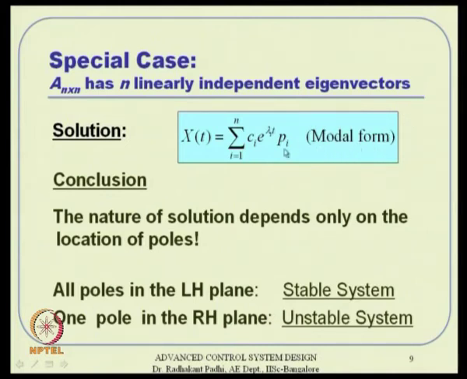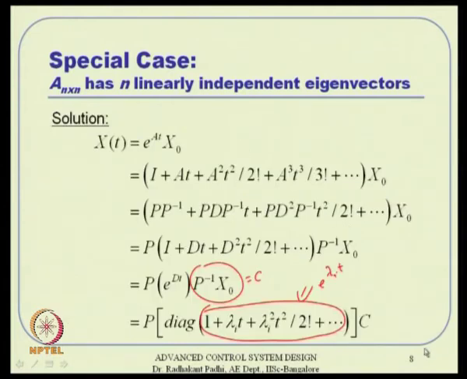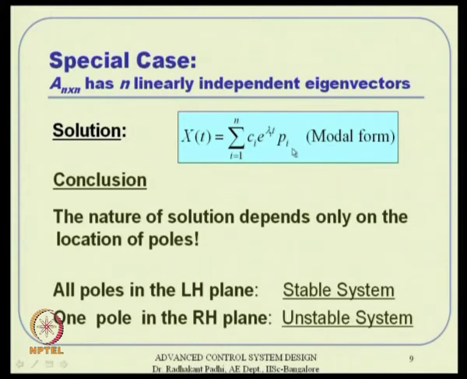So, what do you conclude from here? C is a constant thing. Every Ci is just a constant; in fact, Ci is a scalar, C is a vector ultimately, and every element of that vector is a scalar. Then Pi is a vector obviously, but that is still a constant vector. Eigenvectors, for a constant matrix, are themselves constant. So, the time varying part is all there: e to the power lambda i t.